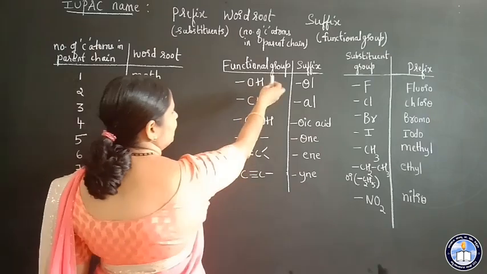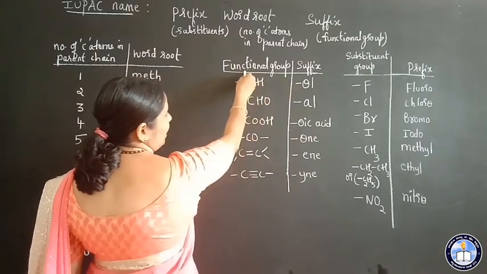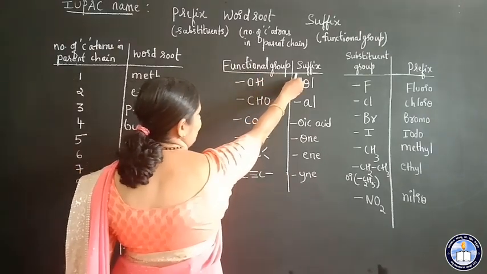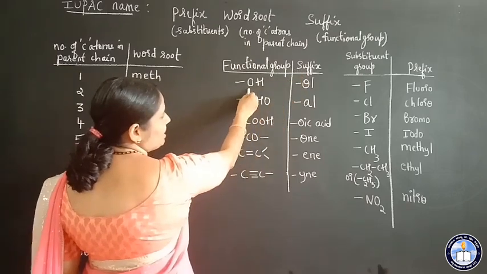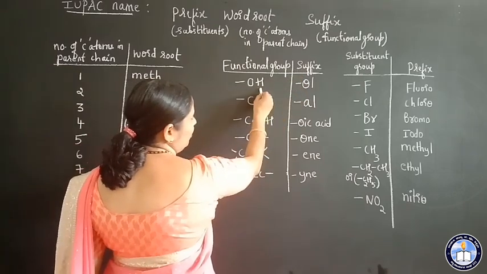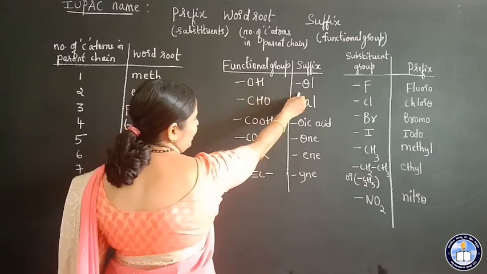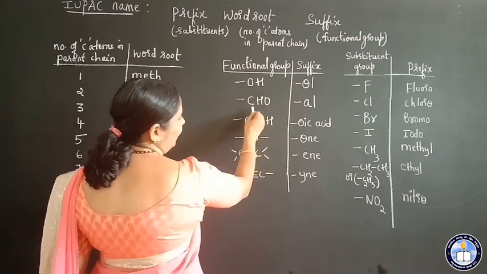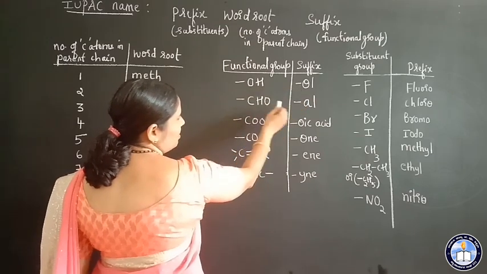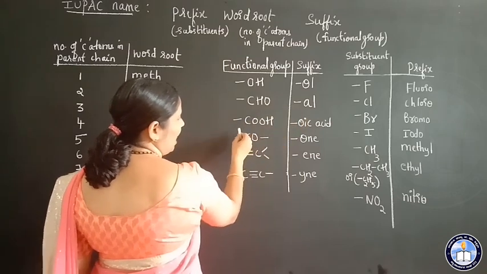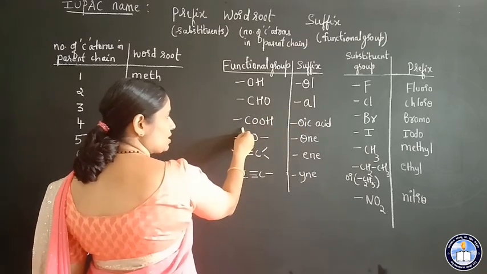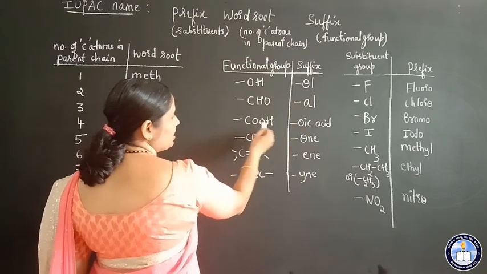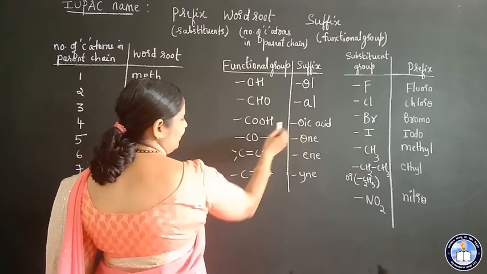Next, based on the functional group, you will be giving the suffixes. For OH, the hydroxyl group, the suffix is OL. Aldehydic group CHO, suffix is AL. For the carboxylic acid group, COOH, oic acid is the suffix.